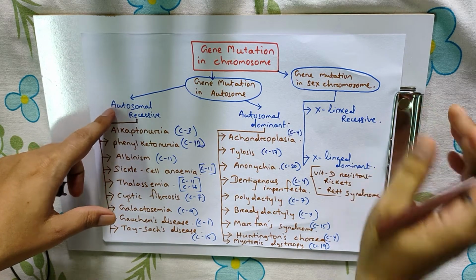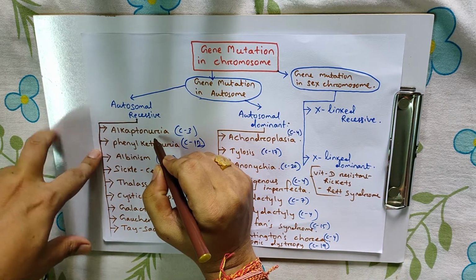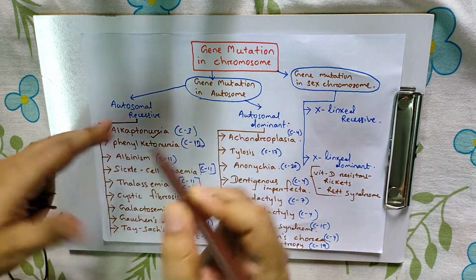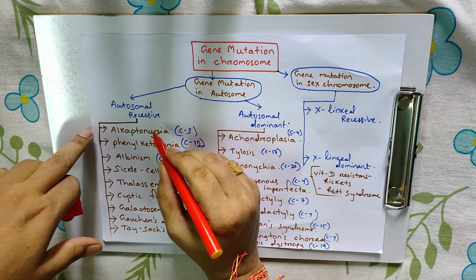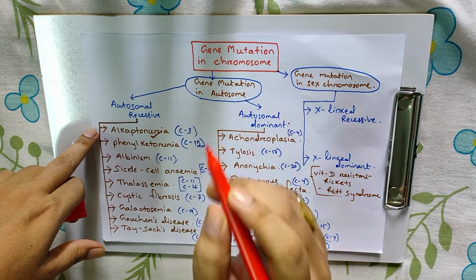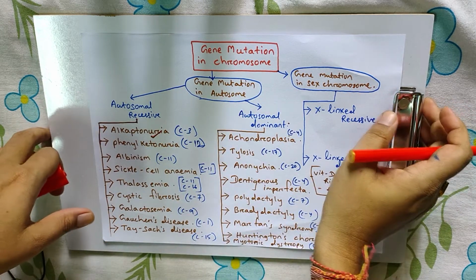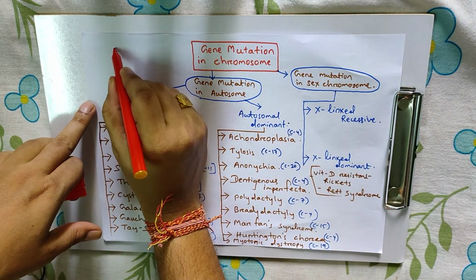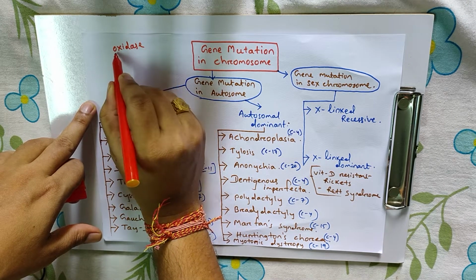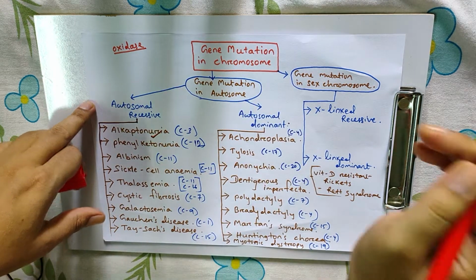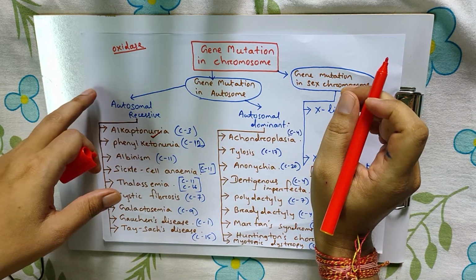For the autosomal recessive, first we study alkaptonuria. In alkaptonuria, what happens? The enzyme oxidase is not synthesized.